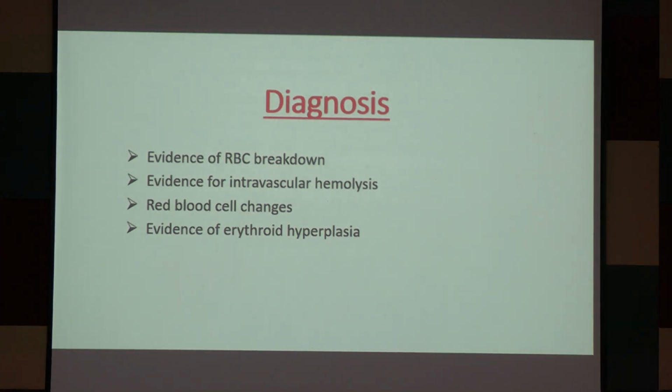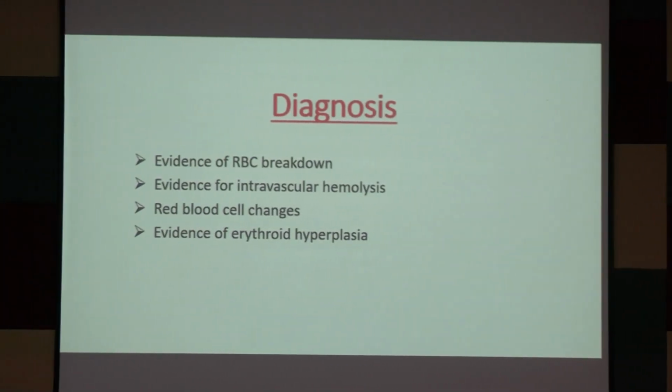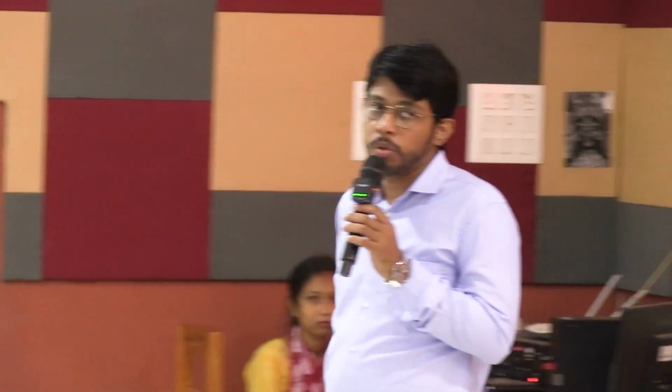Diagnosis. Diagnosis under some subheadings, because diagnostic findings are many in hemolytic anemia. So first, evidence of RBC breakdown, maybe intravascular, maybe extravascular. Next, some specific evidence for intravascular hemolysis, which will be absent in extravascular hemolytic anemia. Then red blood cell changes and evidence of erythroid hyperplasia.